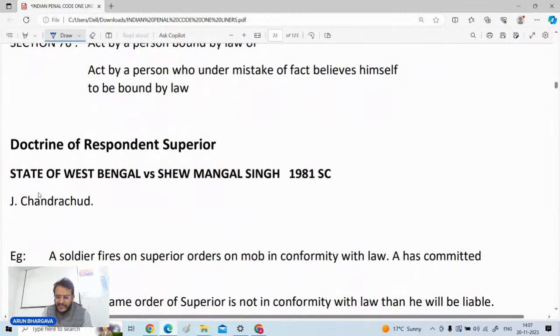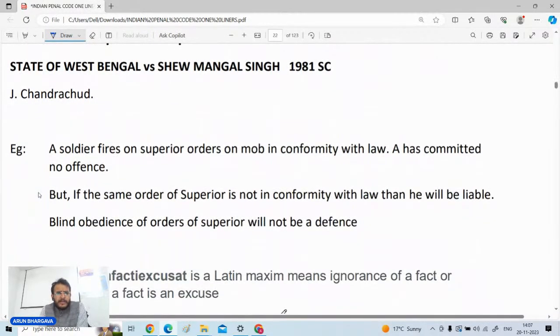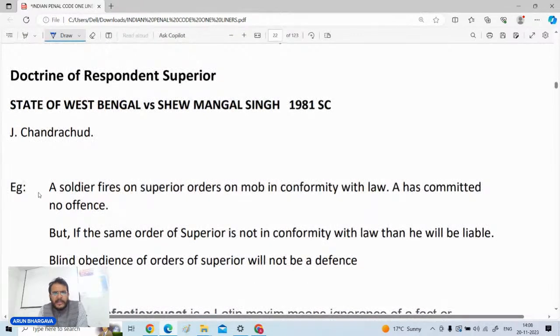Section number 6 के अंदर भी हमने एक illustration देखा, वो इसी से related है. Bound by law जो व्यक्ति है, if he is doing something under a mistake of fact, then that person will be getting the defense.